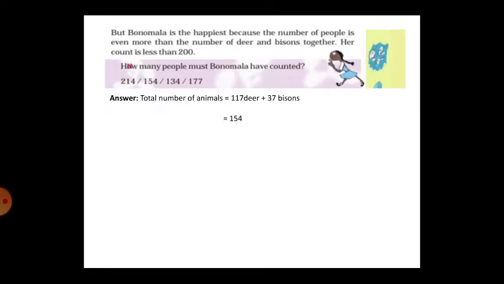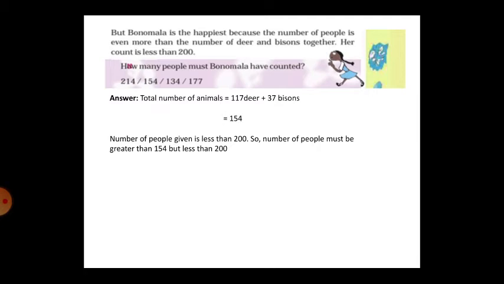Let us see. Total number of animals is 27 plus 127. So adding both, 7 plus 7 is 14, write 4, carry 1; 2 plus 2 plus 1 is 5; 1. So 154 is the total number of animals. The number of people given is less than 200. So the number of people must be greater than 154 but less than 200.